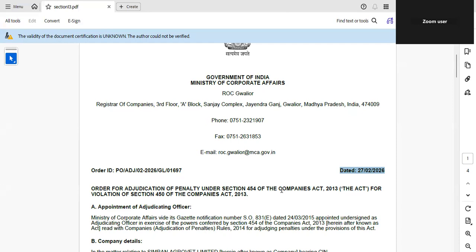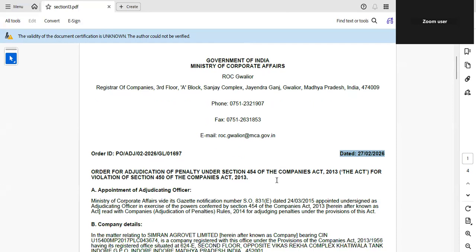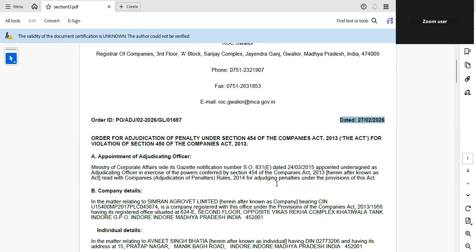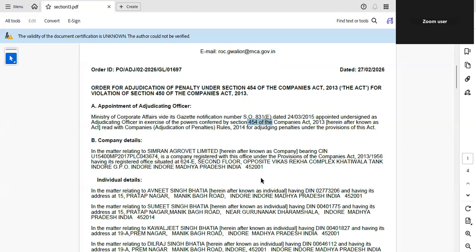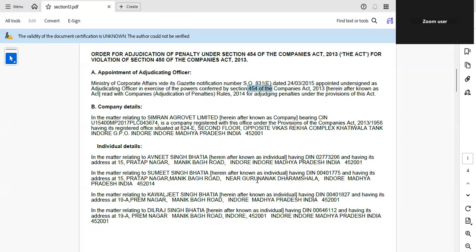In this case of Simran Agrovet Limited, ROC imposed a penalty under Section 13, Section 10, Section 450, Section 454, and Section 446B. This is the relief for small companies. So let us understand the complete legal position, facts, penalties, and what exactly happened in this case. What is the practical lesson?